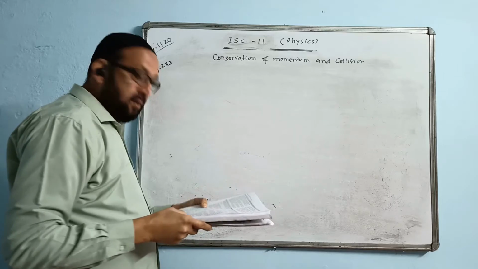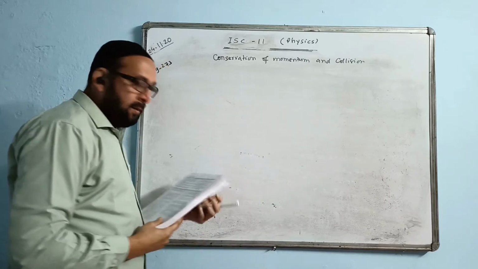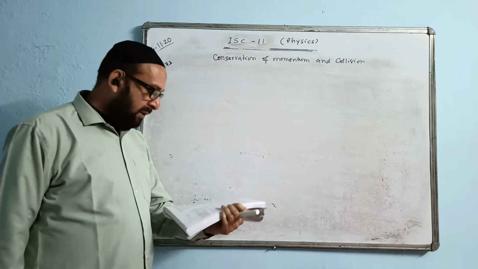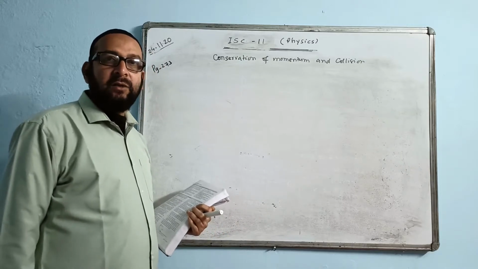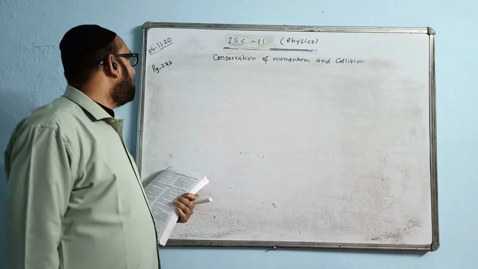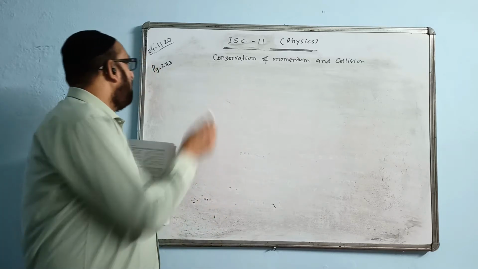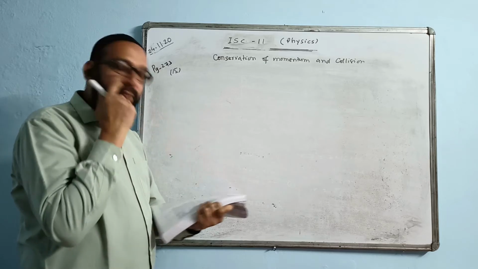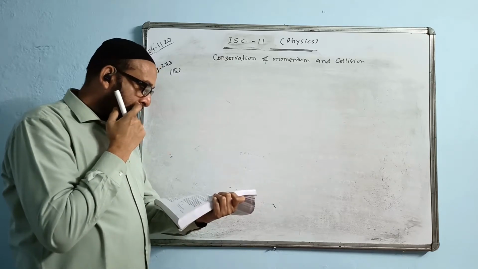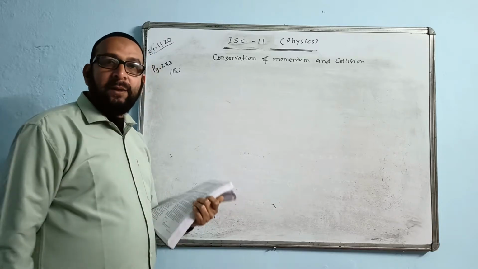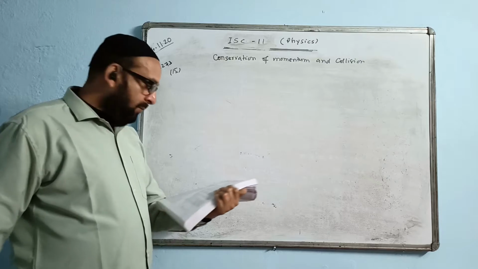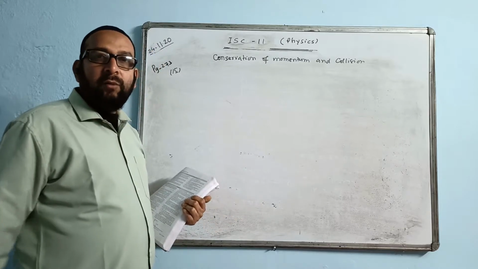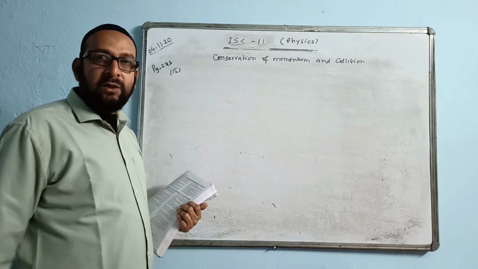Question number 15 says: a small ball A slides down the quadrant of a circle as shown in the figure and hits the ball B, of equal mass, which is initially at rest.